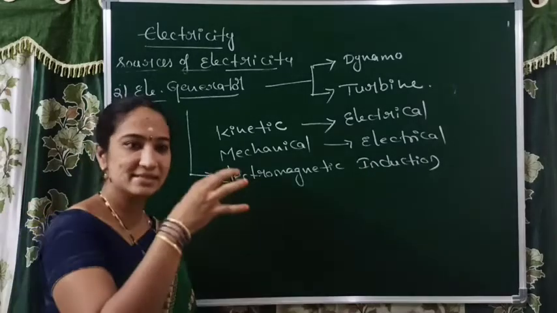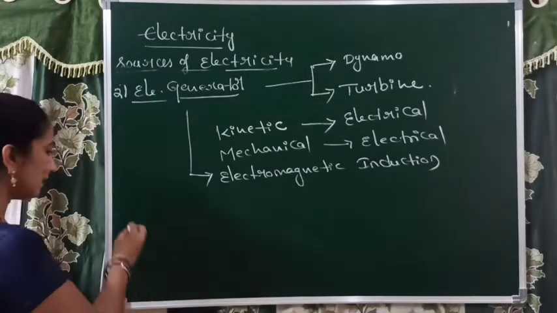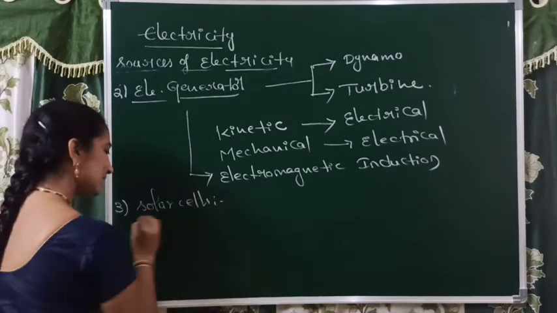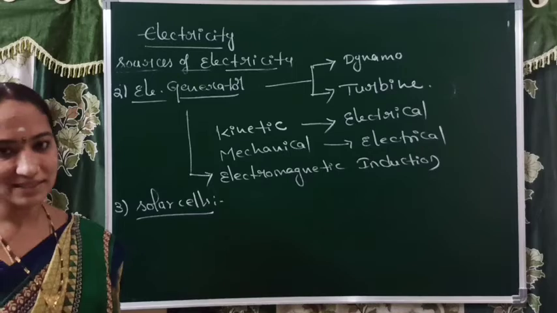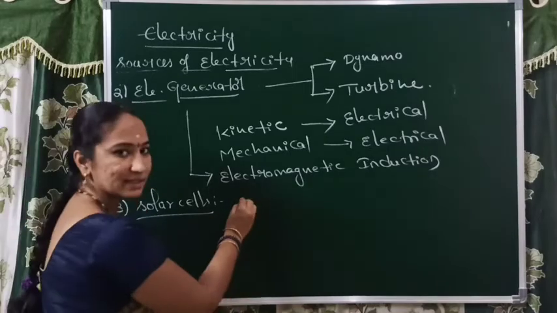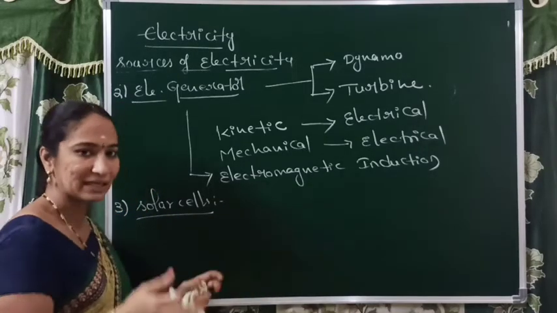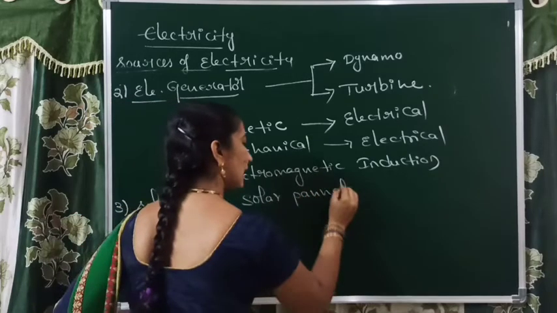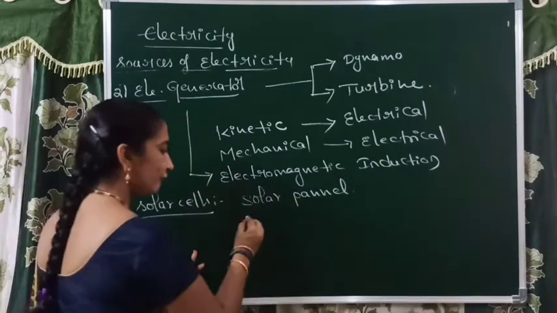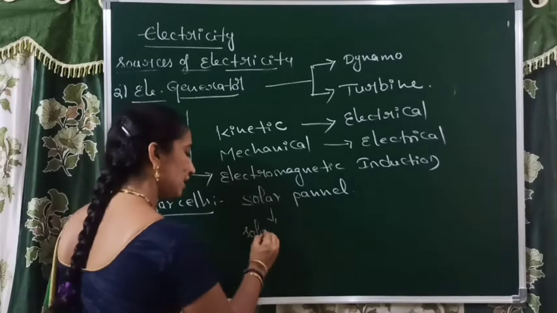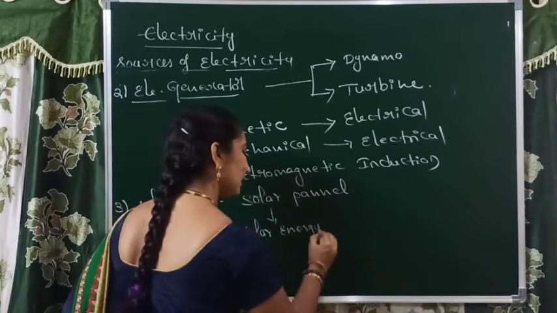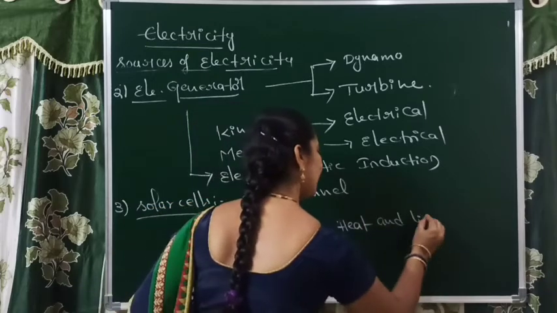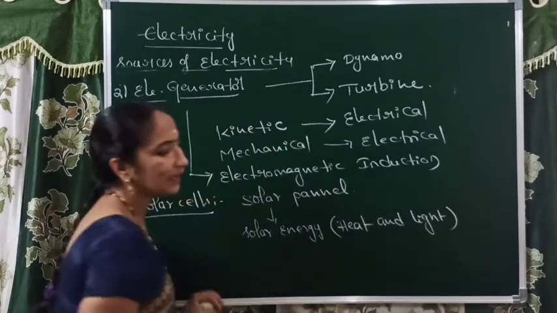At the same time, the same generator is used in the next source of electricity, that is solar cells. Solar cells are combined; different solar cells we can combine to form a solar panel. Which energies can we obtain from the sun? We can obtain heat and light energies only.